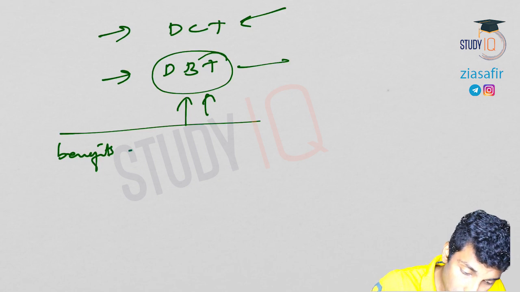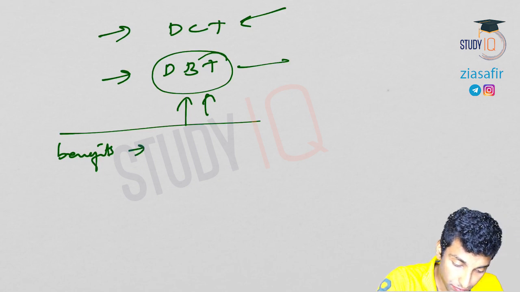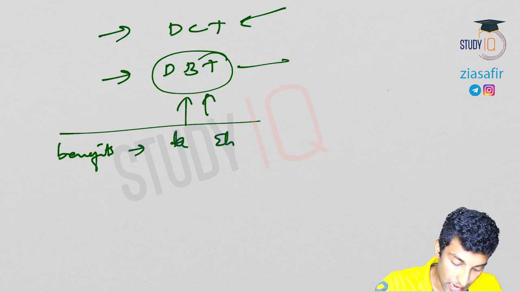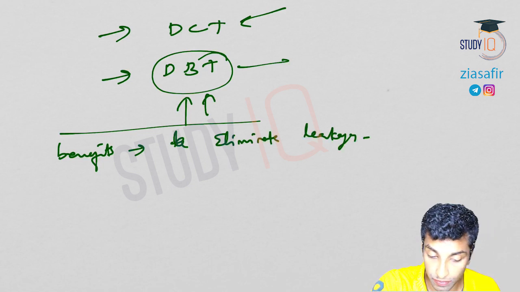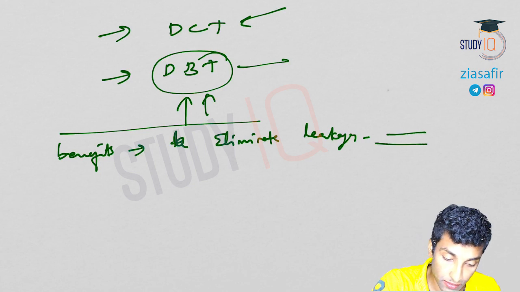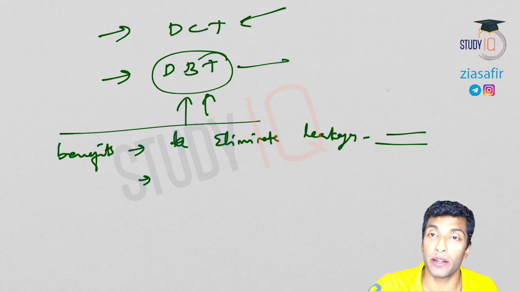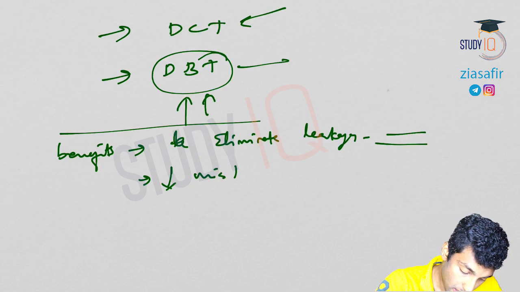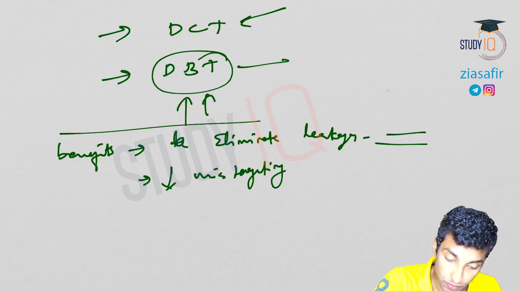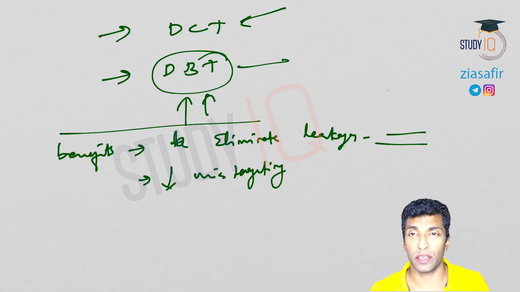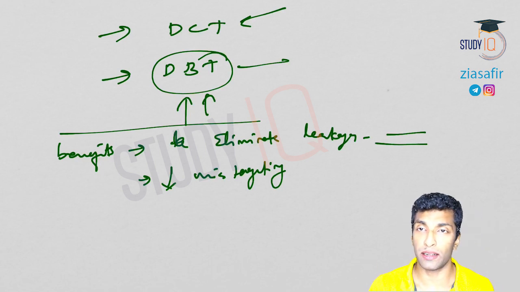Okay, what are the benefits of this? Benefits: it eliminates leakages like middlemen, duplication of cards, etc. Mistargeting will decrease. I just want to give you some points so that you can write in your answer.